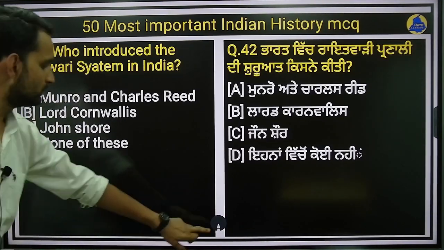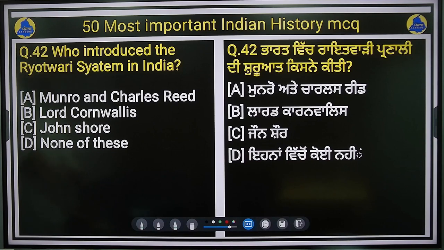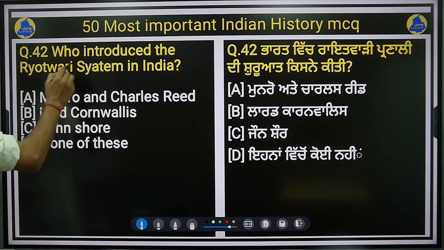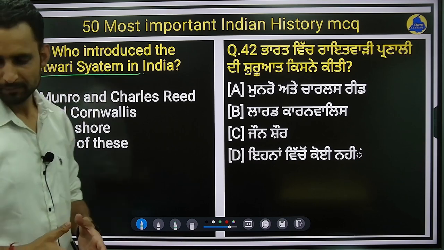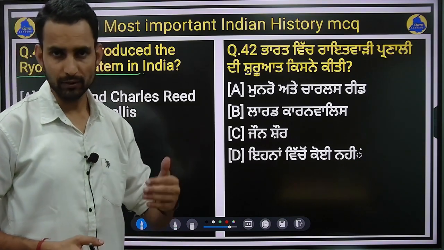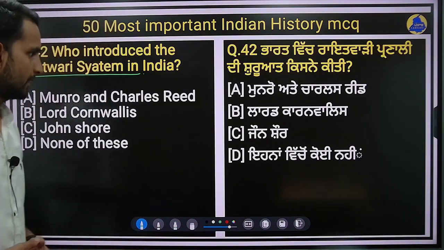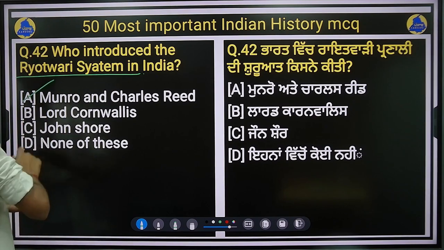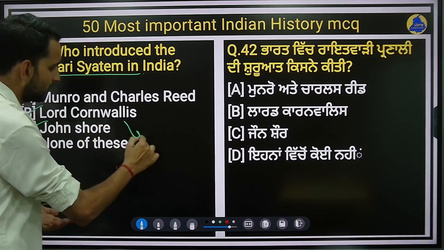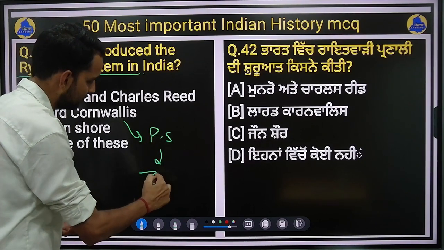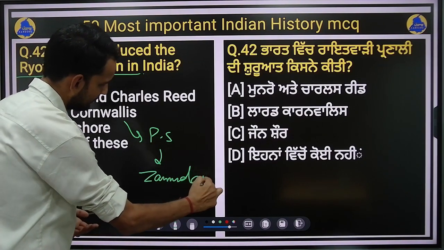Question number 42 is, who introduced the Rayatwadi system in India? Rayatwadi was a land revenue system under which the revenue is taken directly from the farmers, right? So who introduced that? Munro and Charles Reed, Lord Cornwallis, John Shore, and none of these. Cornwallis introduced the permanent settlement, that is also known as the zamindari system,